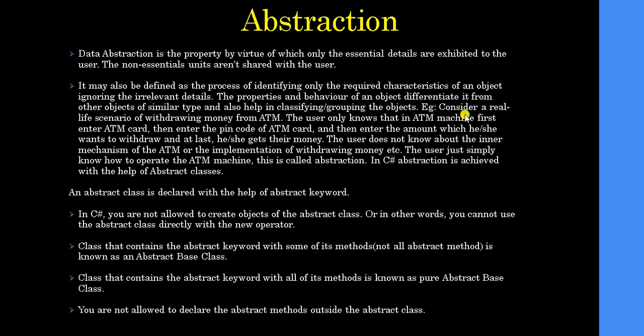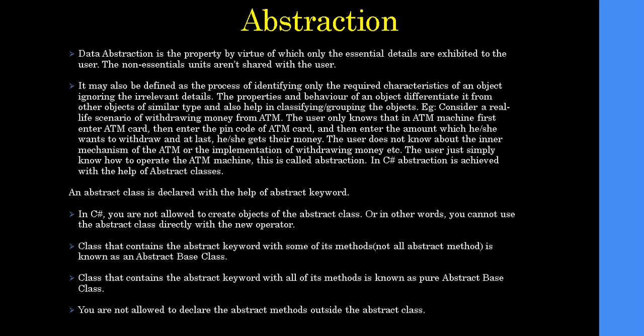Example, consider a real life scenario of withdrawing money from an ATM. The user only knows that in an ATM machine, first enter the ATM card, then enter the PIN code of the card, then enter the amount which she wants to withdraw, and at the last she gets the money. The user does not know about the inner mechanism of the ATM or the implementation of withdrawing money. The user just simply knows how to operate the ATM machine, and this is called abstraction. In C#, abstraction is achieved with the help of abstract classes, which means only showing necessary information while not showing the non-essential things.